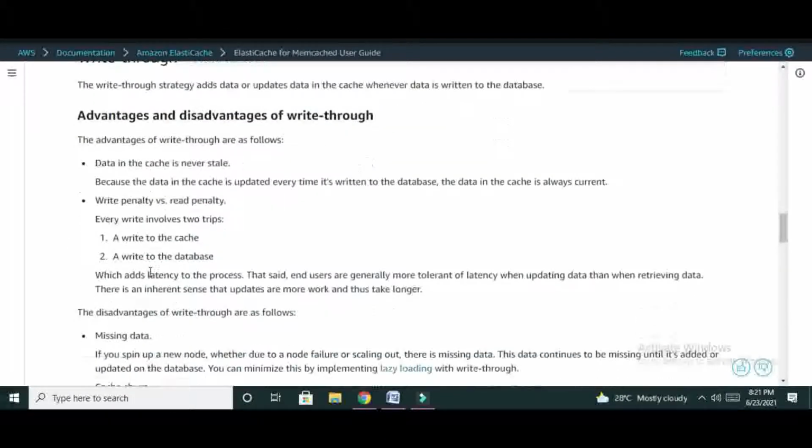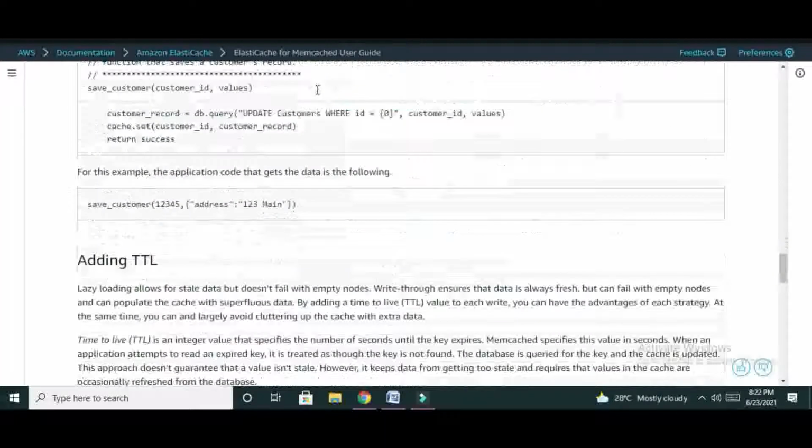Write through. In the write through strategy, we add or update data in the cache whenever the data is written to the database. So write to the cache and write to the database.